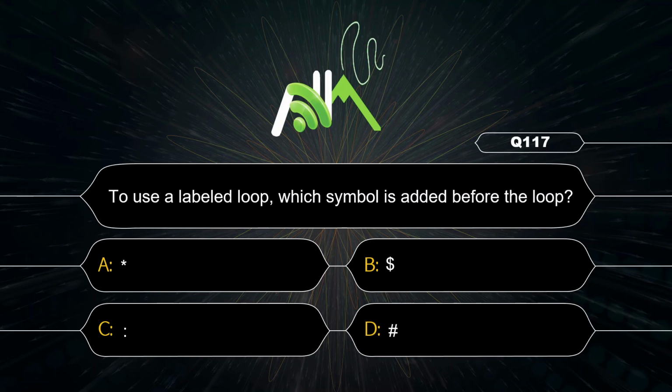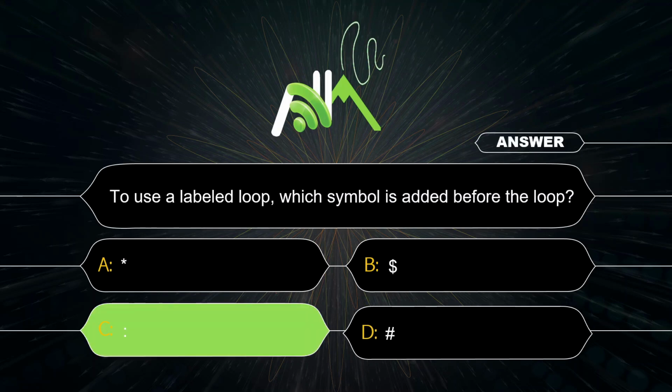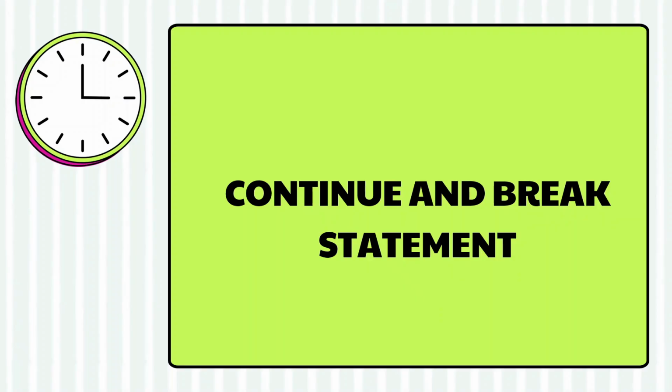Label loop, which symbol is added before the loop when we have the concept of nested loop, and when we want to come out from the inner loop, then we can use label loop. At that time we have to use one symbol, colon. Here we have continue and break statement.